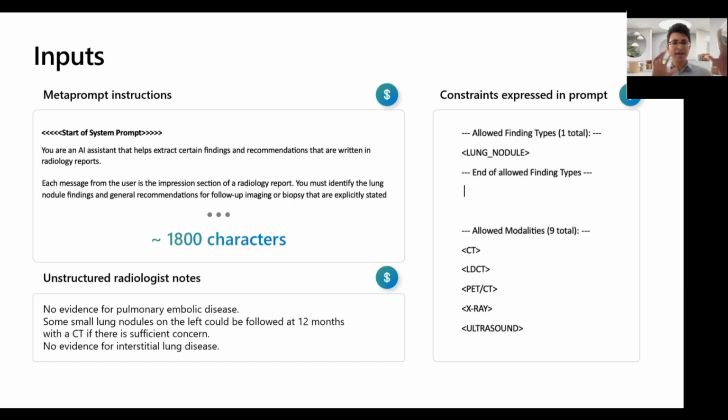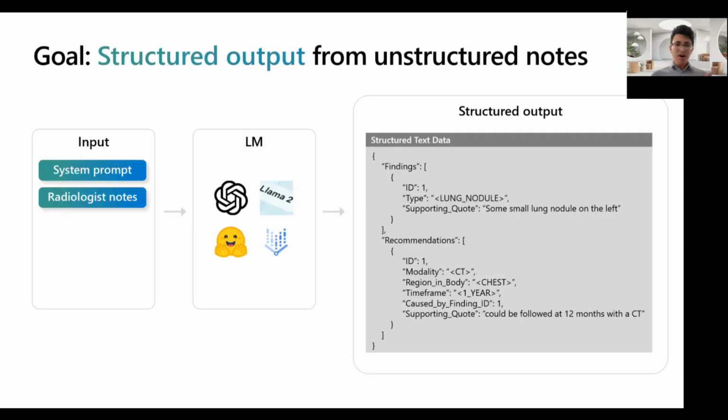So we take this combination of things, this prompt that we write out, these constraints that we chuck in the prompt, and this text that we want to operate over. And by the way, the more these grow in size, the more our costs and latency grow, because of how these language models process this text. But we take all of these, and the goal is to pass it off to a language model and get back something like this beautiful structured JSON output that our enterprise software can take and understand and plug in, right?